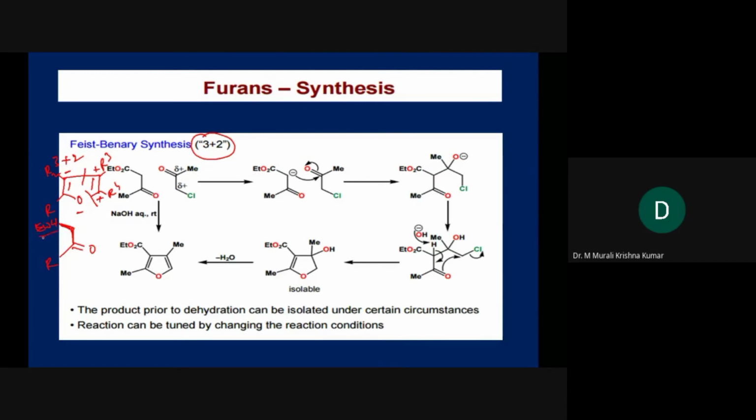So when we have an electron withdrawing group over here, the CH2 we have over here will become an active methylene compound. So when we use a basic environment outside, we can remove a proton from here.